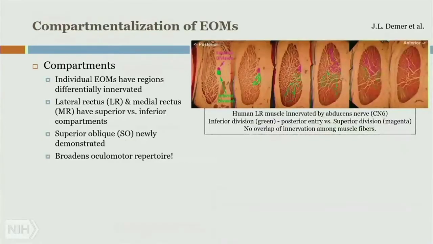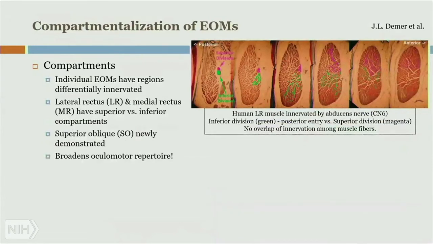What about the muscles? More success stories related to the muscles themselves. This is from some beautiful work by Dr. Joe Demer at UCLA, in which he came up with this idea of compartmentalization of these extraocular muscles. The idea being that different domains of the muscles are innervated separately. And he demonstrated it in a number of muscles.